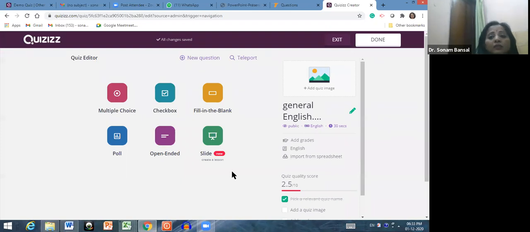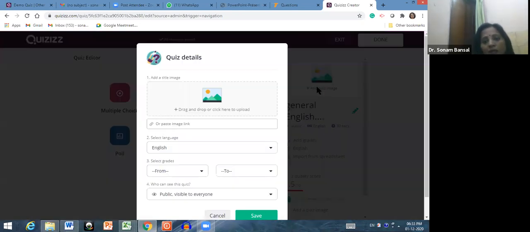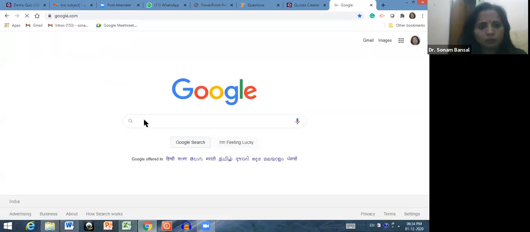Now see, friends, very carefully, here are the six kinds of options. You can prepare a multiple choice question, a checkbox, a fill in the blanks, a poll, an open-ended question and a slide. Very good. If you want to insert an image in your test, you can do that. Yes, I want to insert an image. Click on add image as a title image or paste a link. Image link. Just let me add an image link. Let us see whether it will open or not.